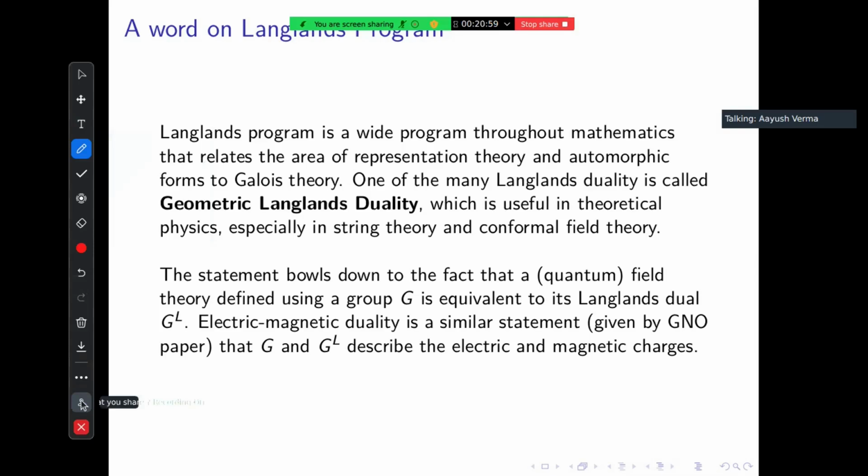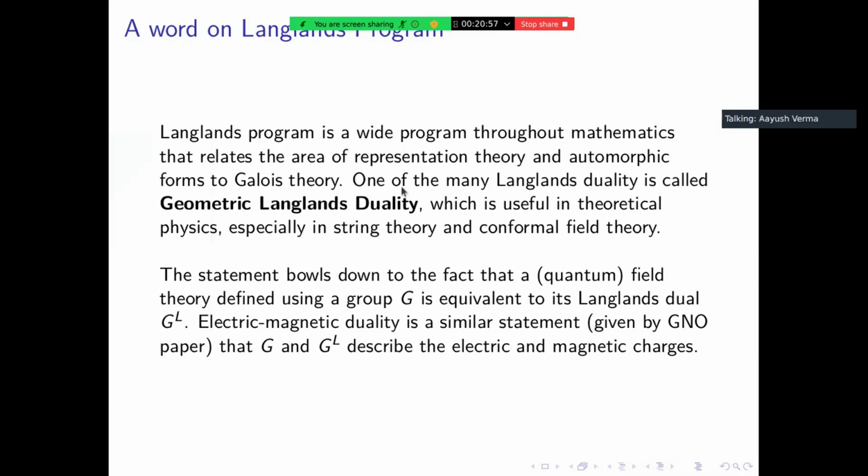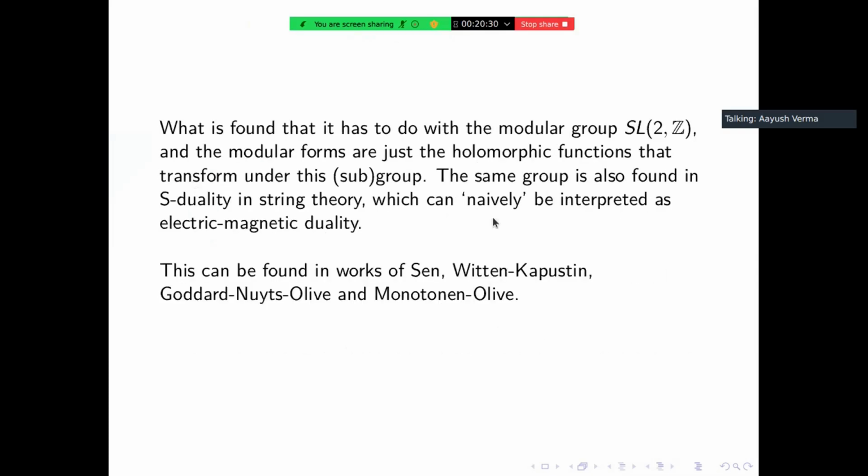Anyway, representation theory is a map from a group to the endomorphisms of some vector space. You study it basically to understand how a group acts on some space, and it also tells you about the matrices in that representation and so on and so forth. It's also very relevant in physics as well. And automorphic forms to Galois theory. Now, what are automorphic forms? Automorphic forms are a generalization of modular forms, and modular forms are just holomorphic functions.